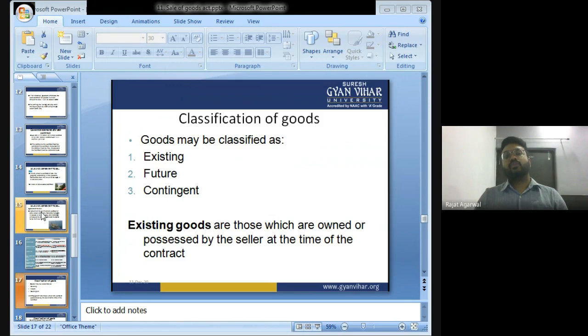Classification of goods. Goods can be classified into three types: existing goods, future goods, contingent goods. Existing goods are those goods which are owned and possessed by the seller at the time of contract. Suppose I want to buy a Samsung television and the shopkeeper has the Samsung television. So it will be known as existing goods. Existing goods are the goods that the seller has at the time of contract.